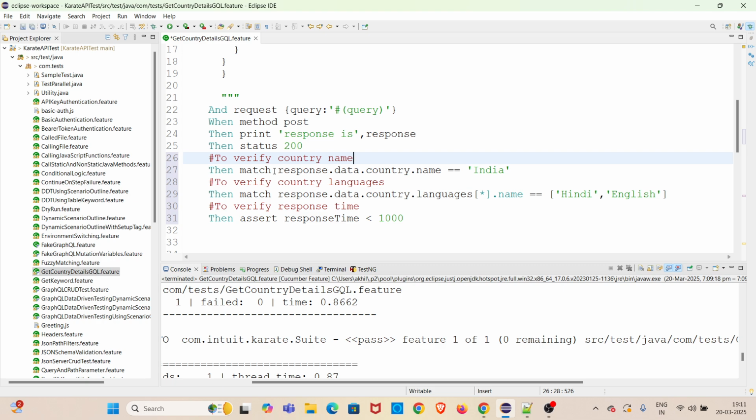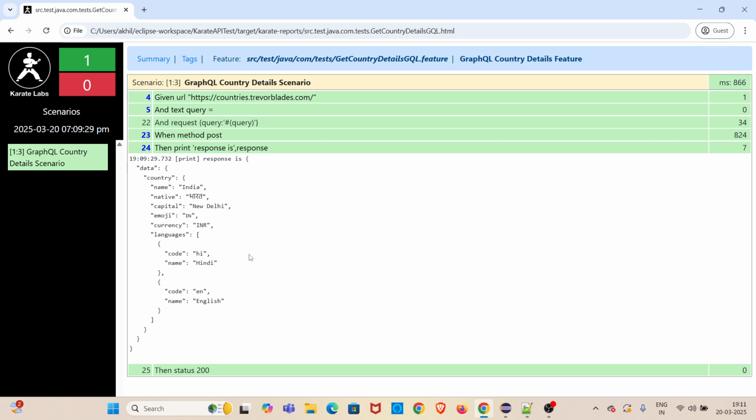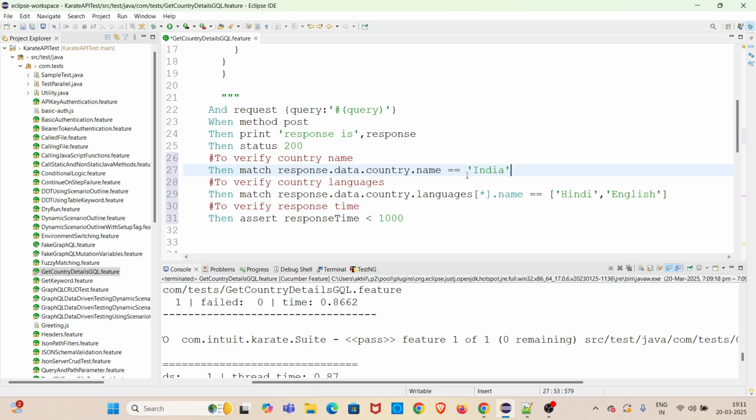So Karate will be storing the complete response in a keyword called response. Then we have to apply the JSON path. If we check the response, so this is the first JSON object. So if you want to get the value of key name, you have to move from data to country to name. So response dot data dot country dot name, which will be giving the value India. So that is what I have written here.